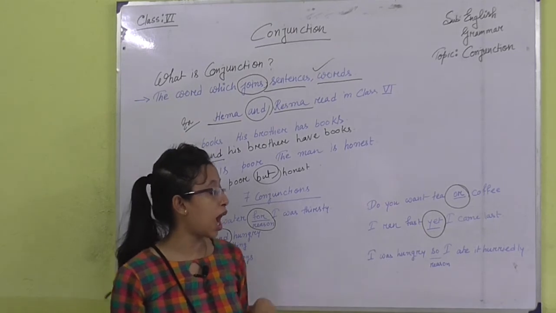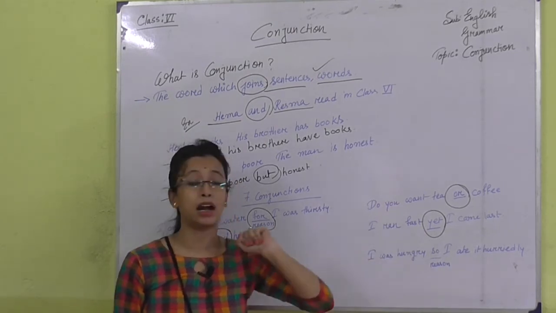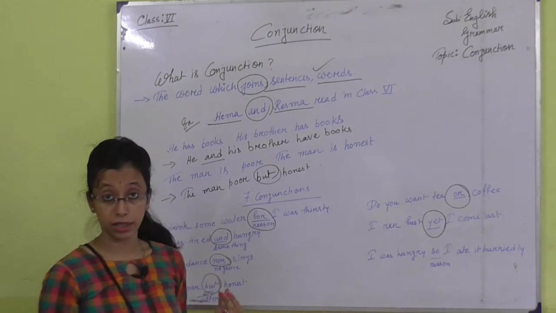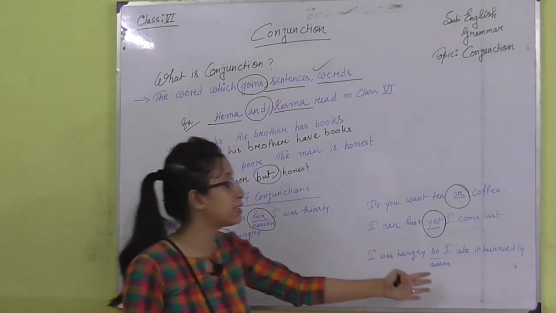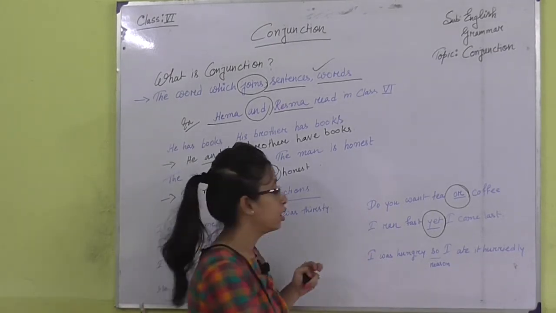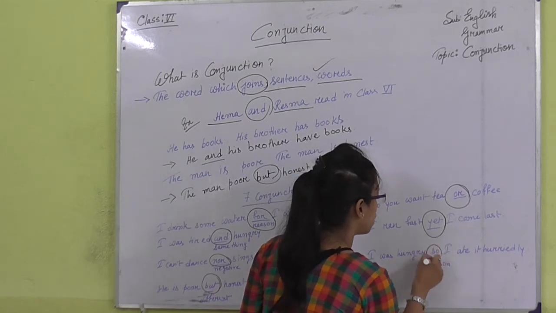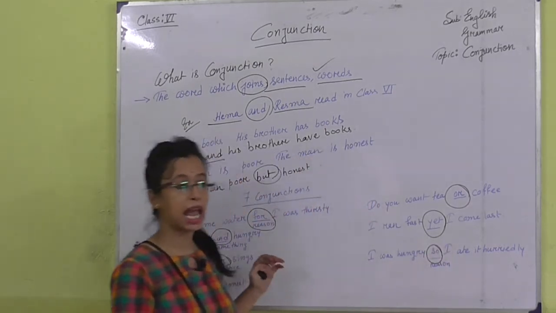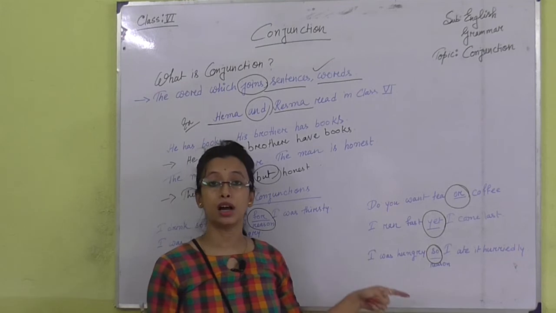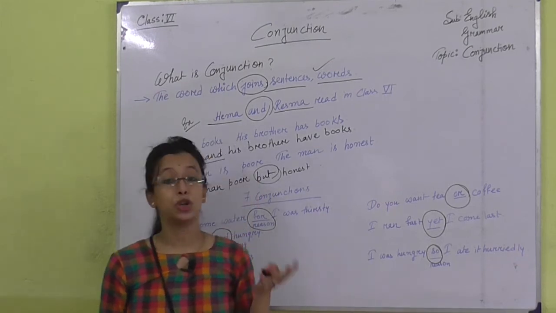And the last one, "I was hungry, so I ate it hurriedly." I was hungry. So, why did I eat it hurriedly? Because I was hungry. So, here so is a conjunction and so is used when we say something about a reason.